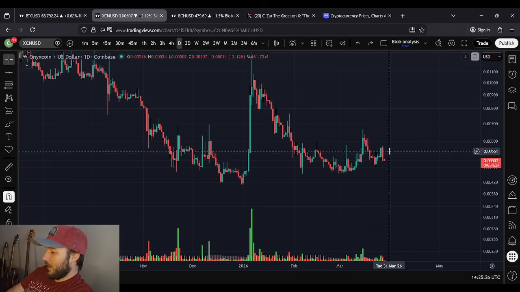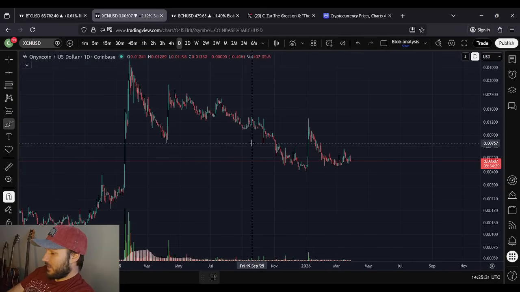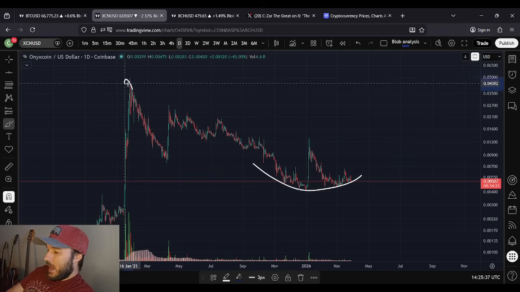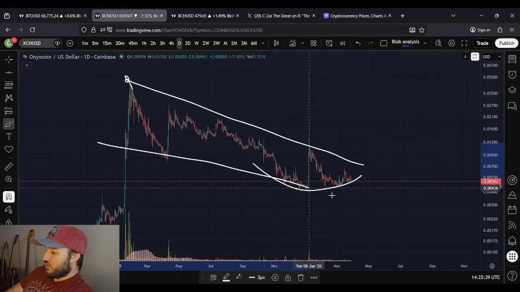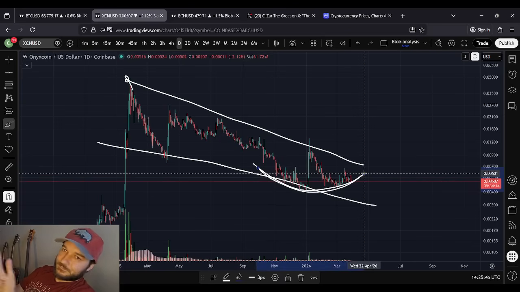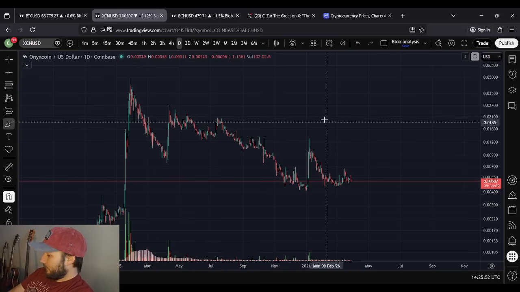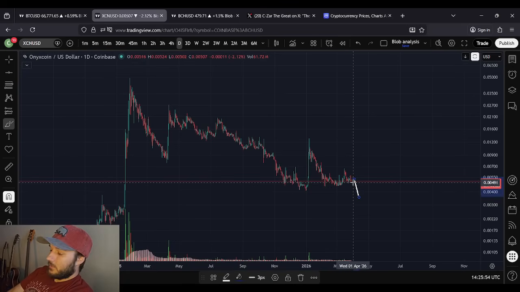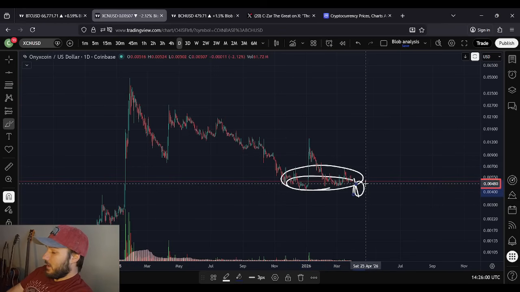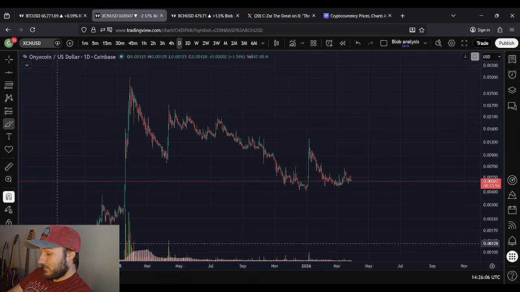This is about structure. This is about what's inevitable, hopefully, to the upside here. I mean, you show me a nice rounded bottom like this. If you found me anything, I don't care if it's a crypto, I don't care if it's a stock, from a high point to a low point, you've been in a channel downwards for over a year, and you finished it with a rounded bottom, say no more. Count me in. Where do I buy? That's all I need to know. If it fails, that sucks, you know? If you were to buy in this range, at least you can take a small loss instead of hopefully buying the high and then selling down here, waiting for this to avenge you somehow, right?